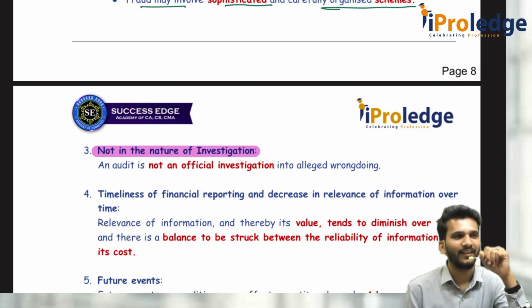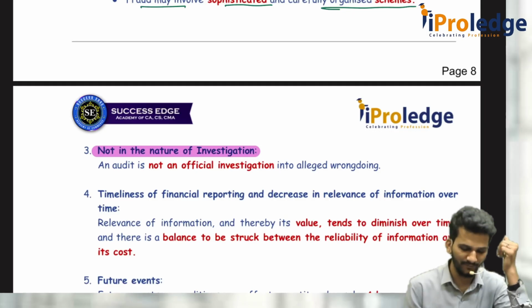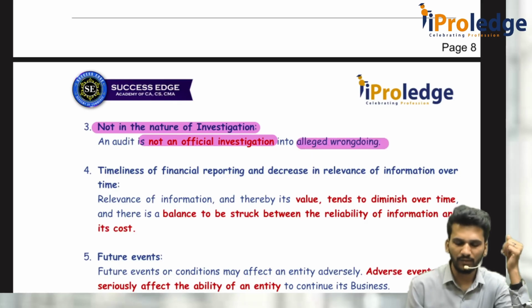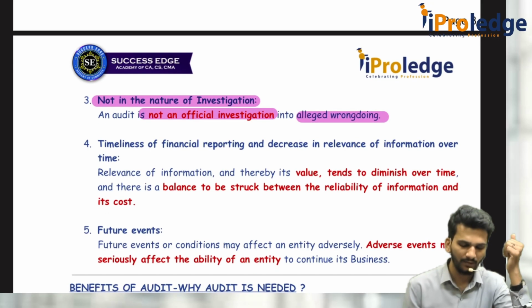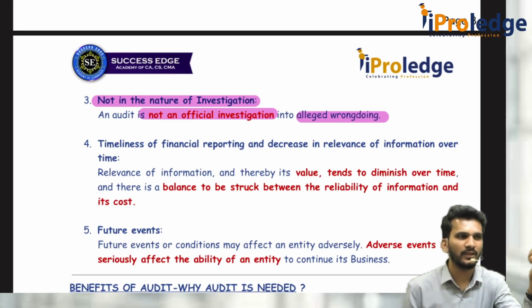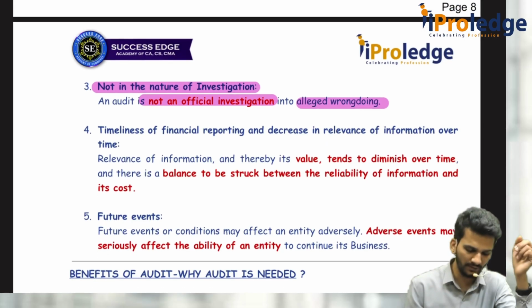Third degree, aeroplane episode. So all those things you can't do, because you are just an auditor. It is not an official investigation of alleged wrongdoings. For that, there are some other people also. We are discussing inherent limitations: the nature of financial reporting, the nature of audit procedures being performed, and the third one is the nature of investigation, that it is not an investigation.